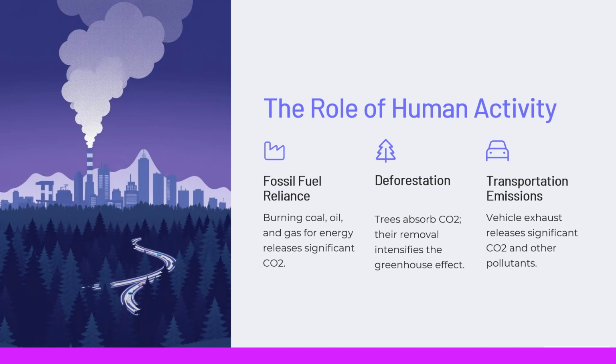Deforestation. Trees play a crucial role in absorbing CO2 from the atmosphere. When forests are cleared for agriculture, logging, or urbanization, this not only releases the stored CO2, but also reduces the Earth's capacity to absorb more. This significantly intensifies global warming. Transportation emissions. The burning of fuel in vehicles such as cars, trucks, and airplanes releases significant amounts of CO2 and other pollutants into the atmosphere. As global transportation increases, so do these emissions, further contributing to the warming of the planet.